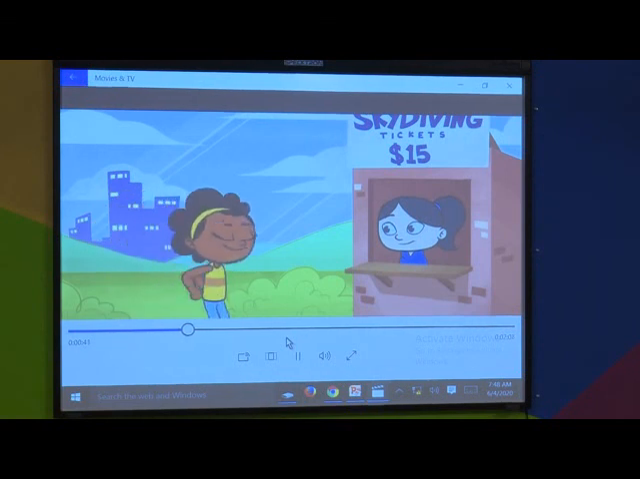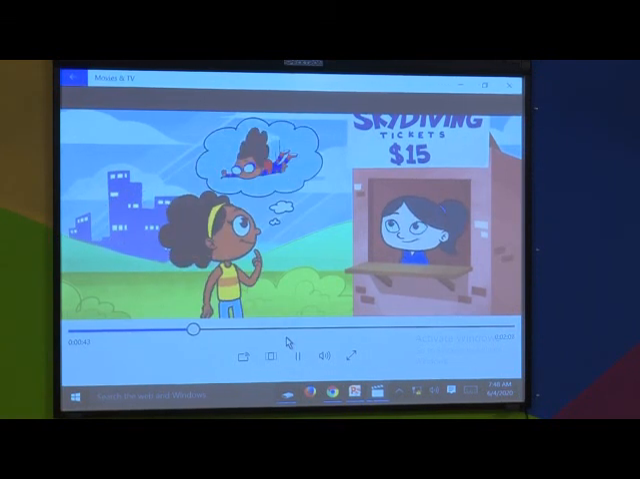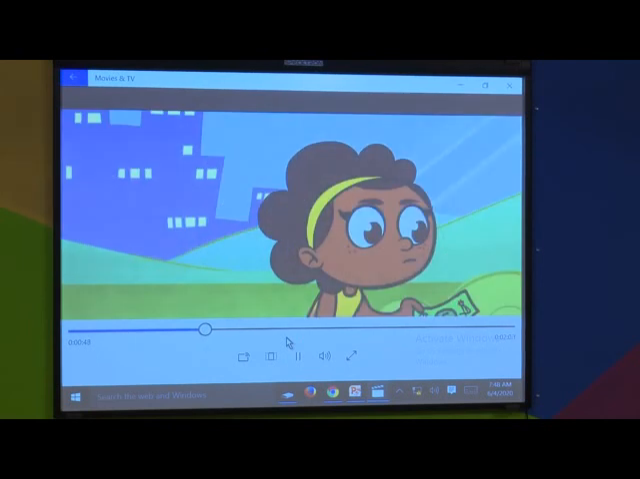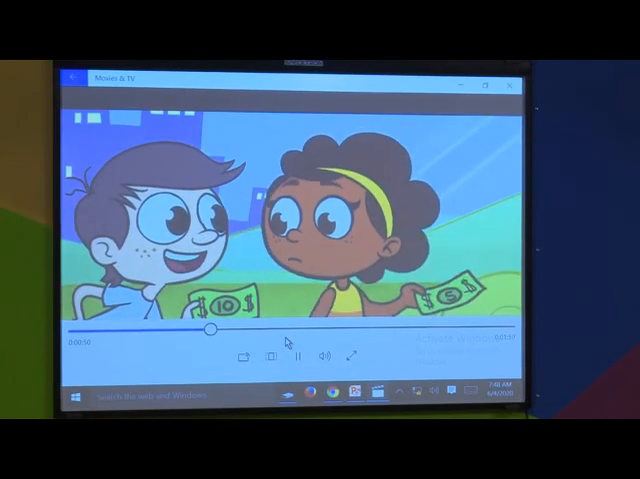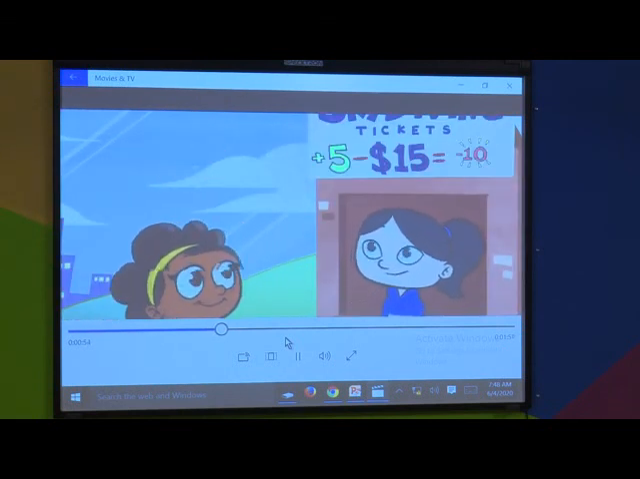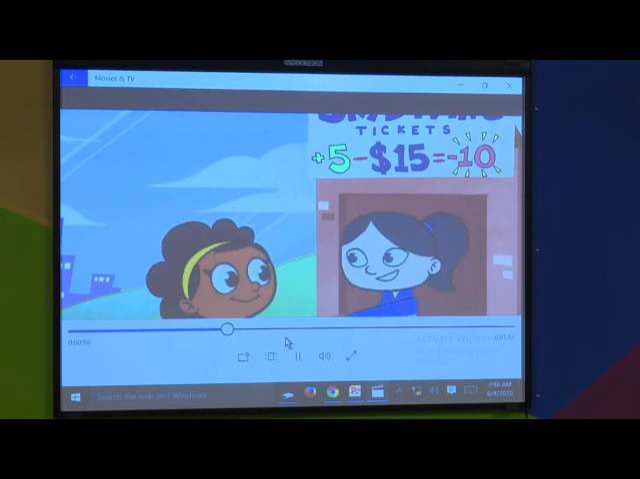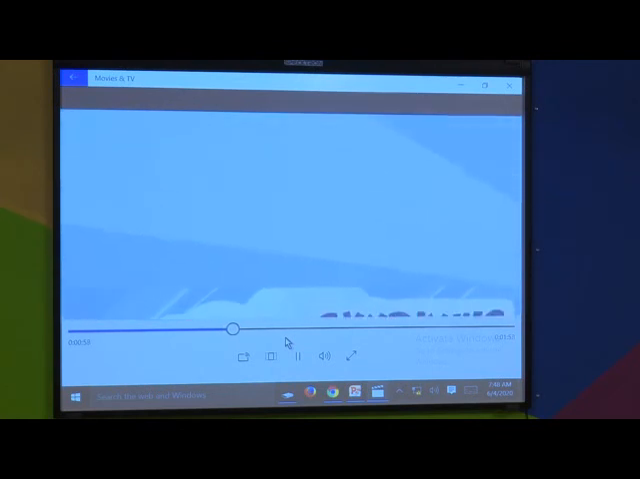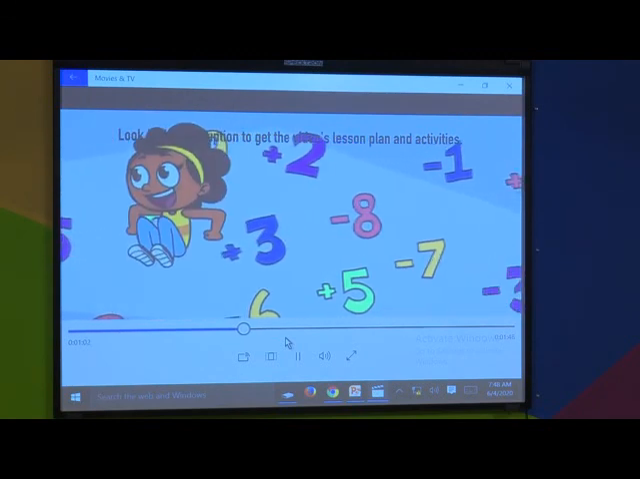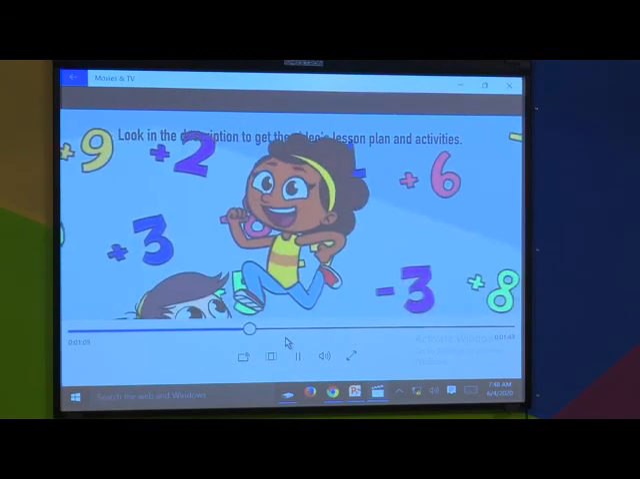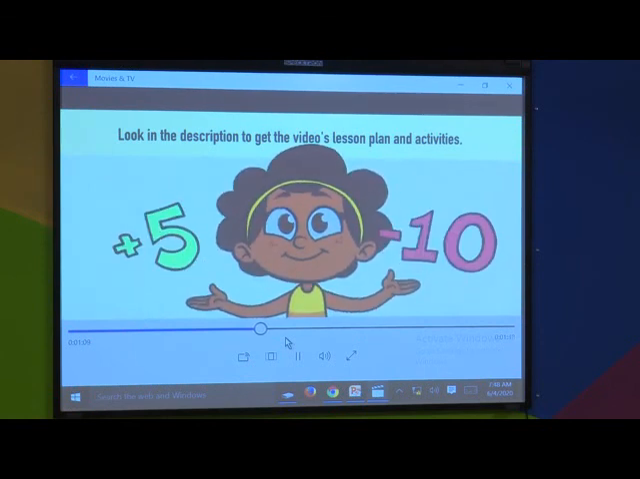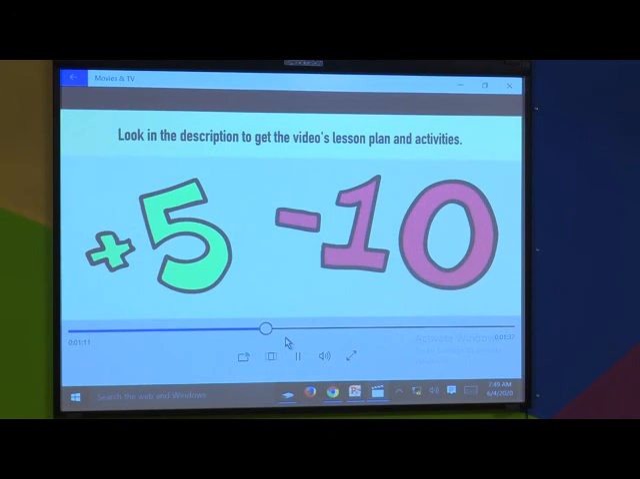I tried to buy a ticket to skydive. It cost $15, but I only had 5. I used the 5 I have and borrowed 10 from a friend. And now in dollars I've got -10. We will always remember to define an integer as a positive or negative whole number.